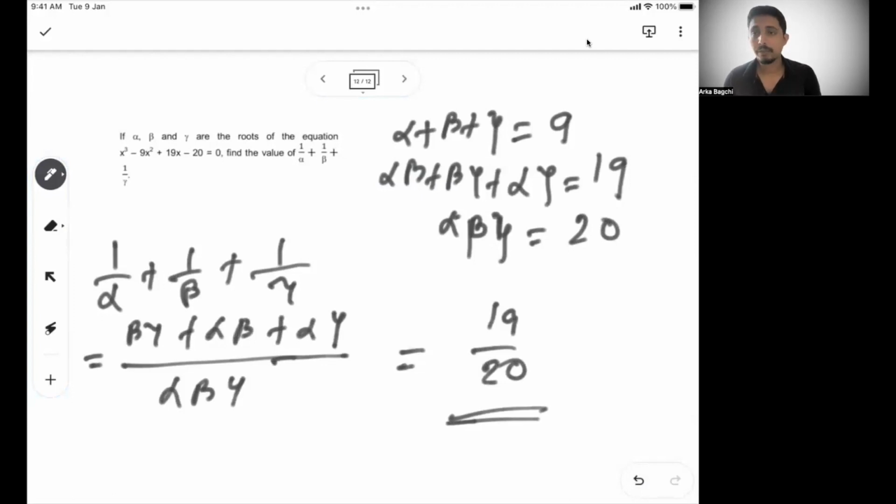So the idea is what we have learned. We may not have learned very complex problems, but we have covered different types of problems in quadratic equations, where we talk about how the knowledge you have learned in quadratic equations can be expanded to cubic or more than cubic equations. So this is the roots taking 1 at a time, 2 at a time, 3 at a time kind of a thing. We also learned how to get the remainder of an equation. We also learned how to find out the equal in magnitude but opposite in sign kind of a rule. So all these are very, very helpful and important for you in quadratic equations.